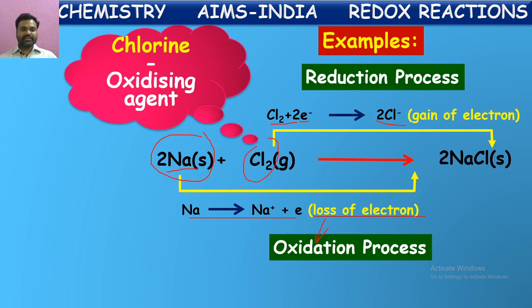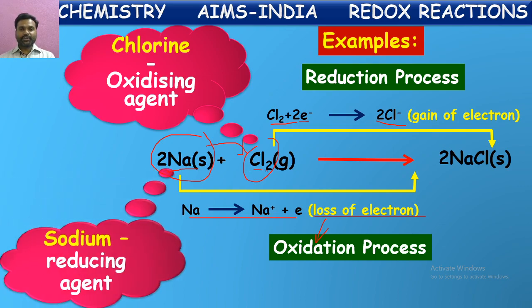Chlorine is taking an electron from sodium and acting as the oxidizing agent because it is helping the oxidation of sodium. Sodium is giving one electron to chlorine and helping the reduction of chlorine, so sodium is the reducing agent. The substance which undergoes oxidation is the reducing agent. The substance which undergoes reduction is the oxidizing agent.